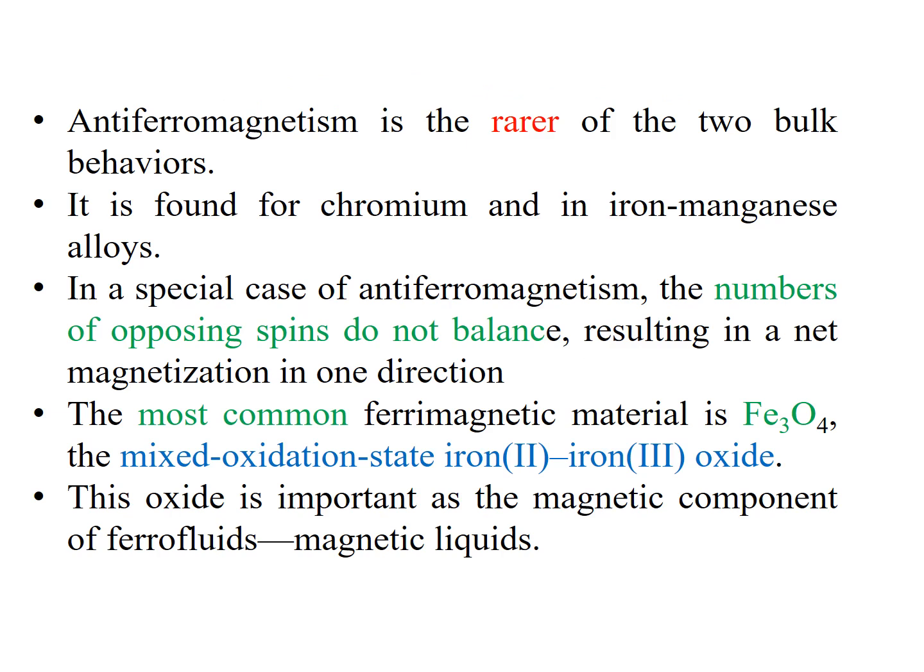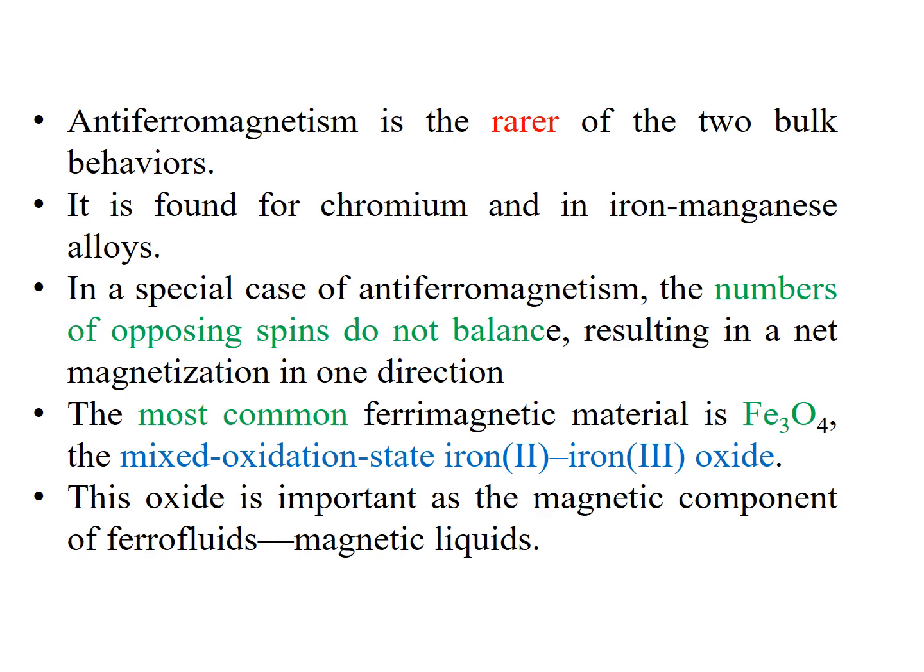Antiferromagnetism is rare of the two bulk behaviors. It is found for chromium and in iron manganese alloys. In a special case of antiferromagnetism, the number of opposing spin dots do not balance, resulting in a net magnetization in one direction.